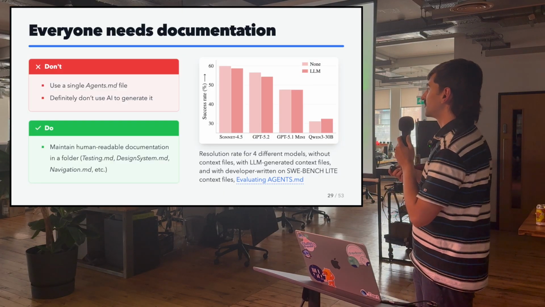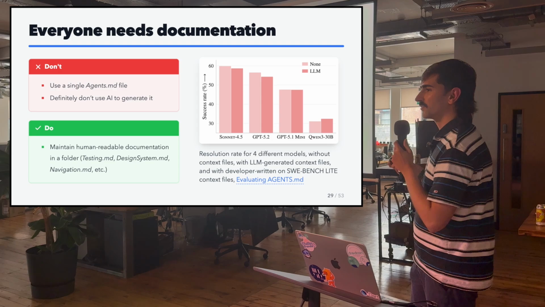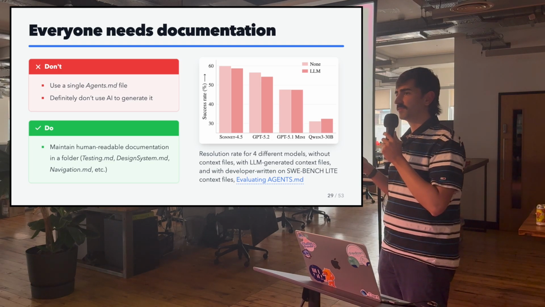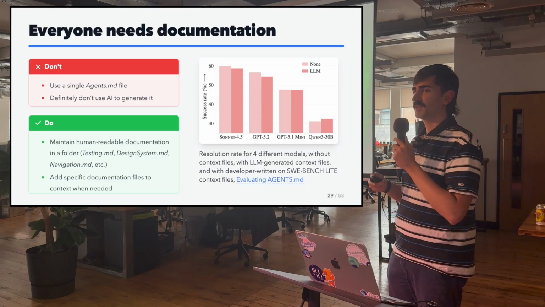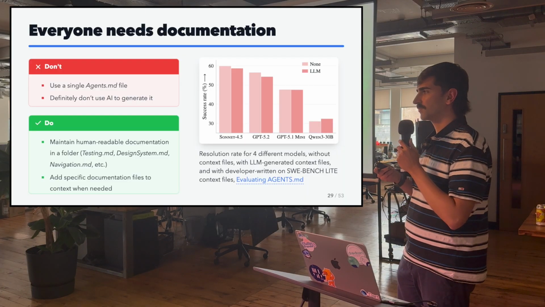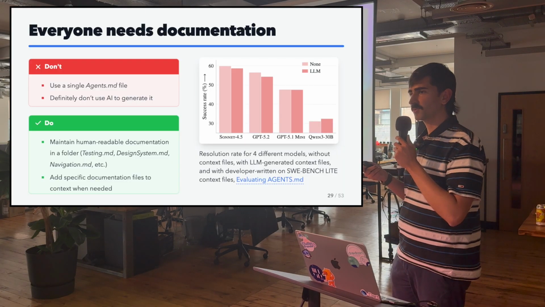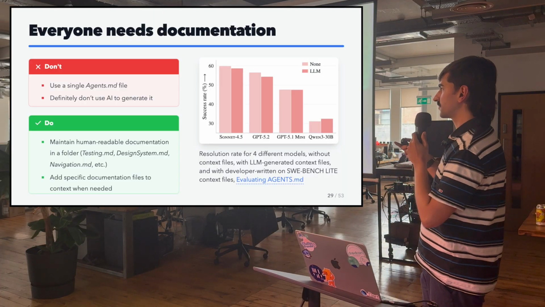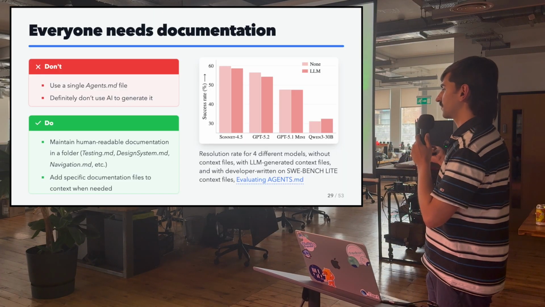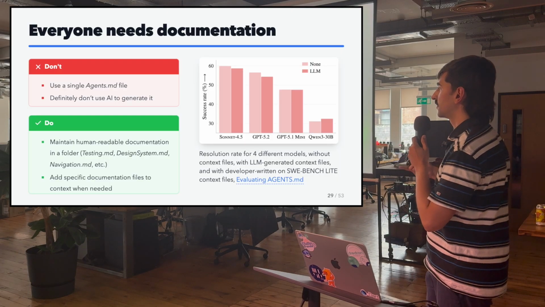You should maintain human-readable documentation in a folder. Ideally, you already maintain this in Confluence or Notion, and you are able to interface with it with an MCP. If you work on a large project, you probably already have documentation. You probably should have documentation. And you already have the tools needed for an agent to do work.